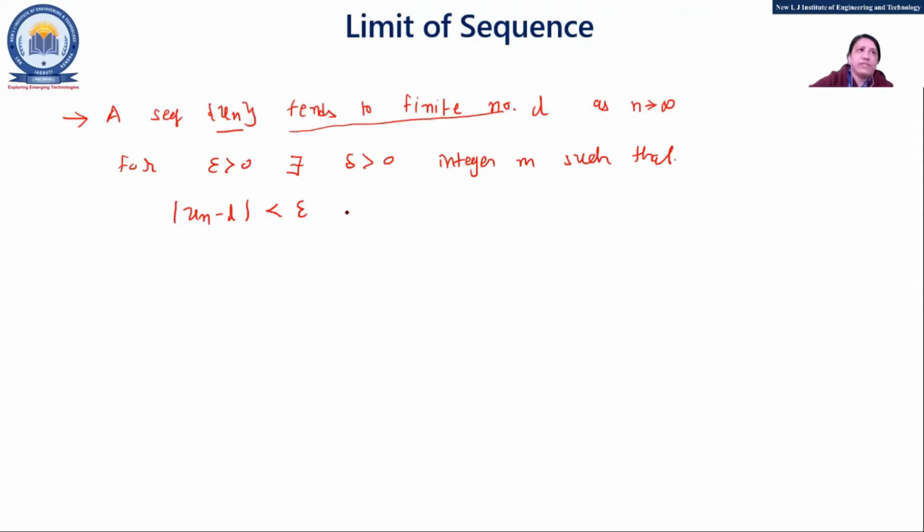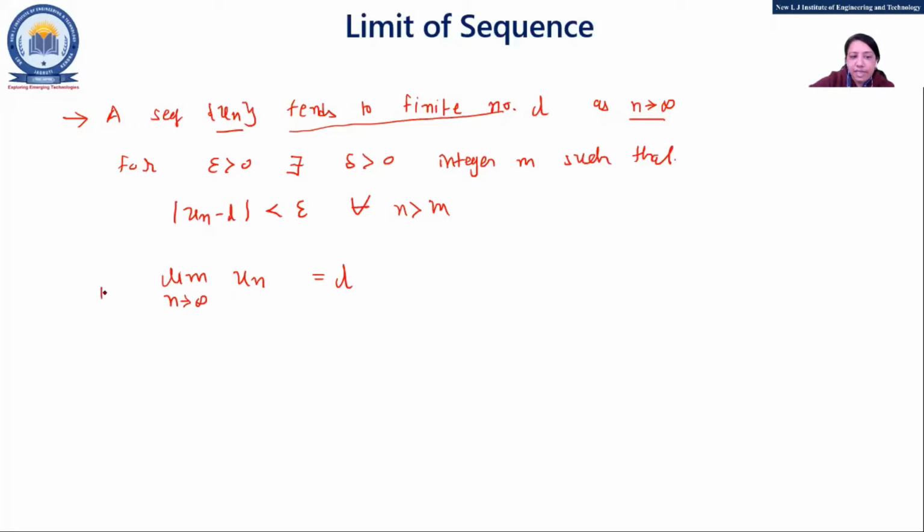This limit definition we have seen in the previous chapter also, right? For every n greater than m. So this can be written as limit n tends to infinity of un = L, so un tends to the finite number L when n tends to infinity.